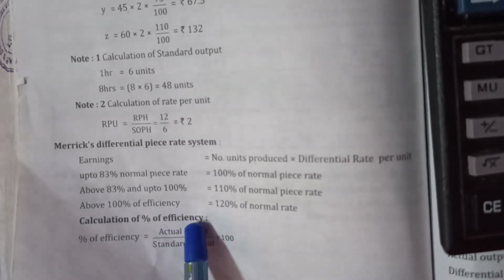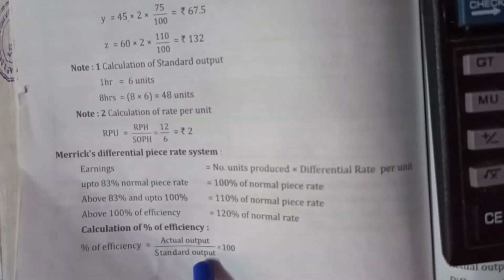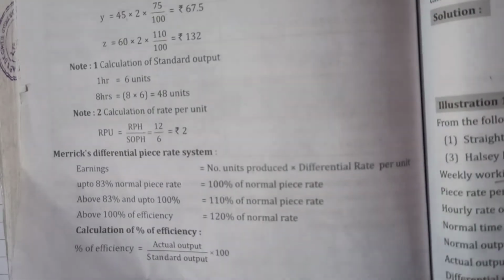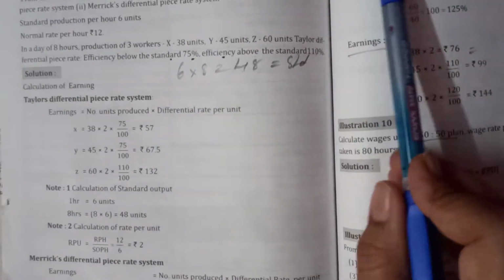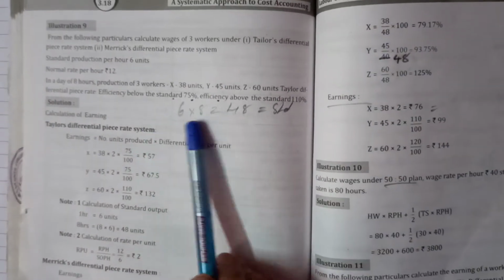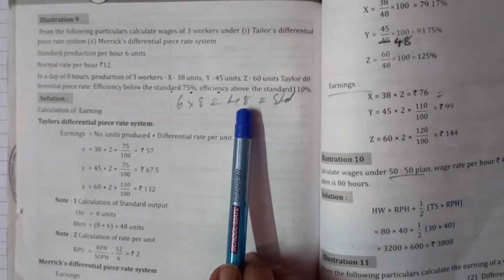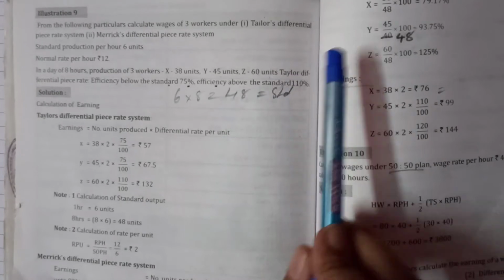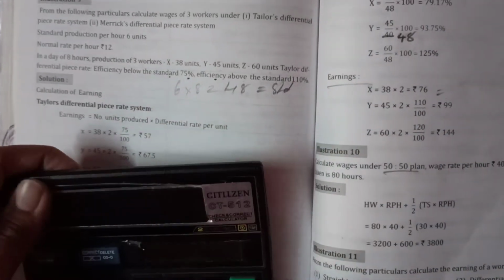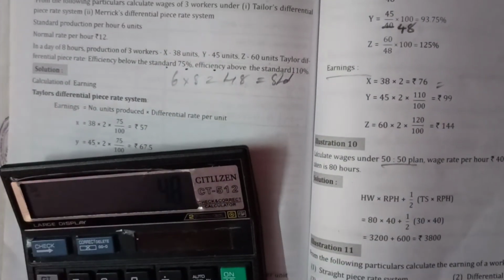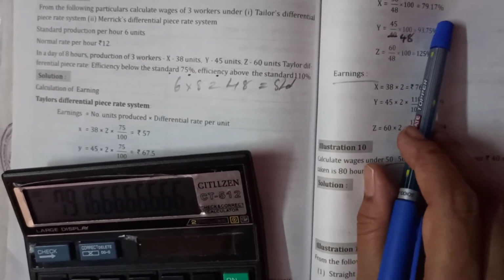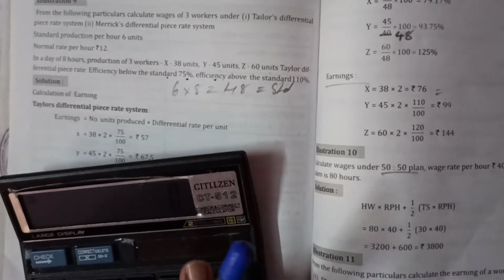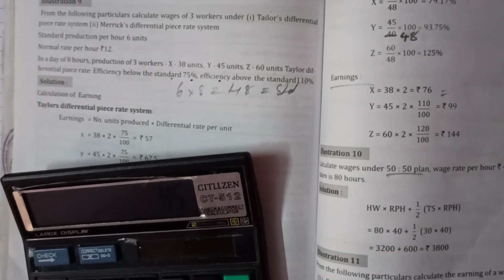Percentage of efficiency formula is actual output divided by standard output into 100. How much is the actual output of the first employee? It is 38. 38 divided by standard output. How much is the standard output you are supposed to manufacture in a day? It is 48 into 100. 38 divided by 48 into 100, I get 79.17%.